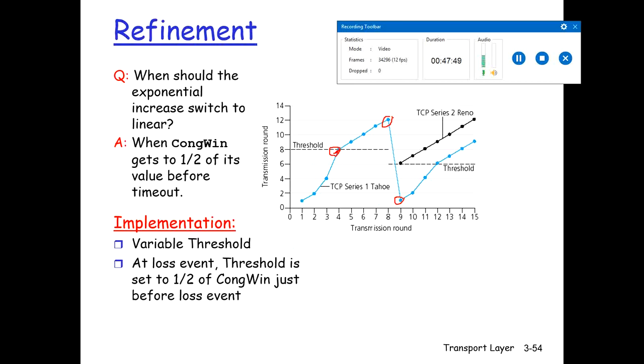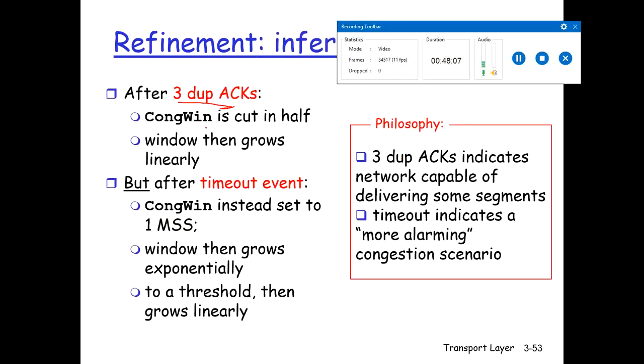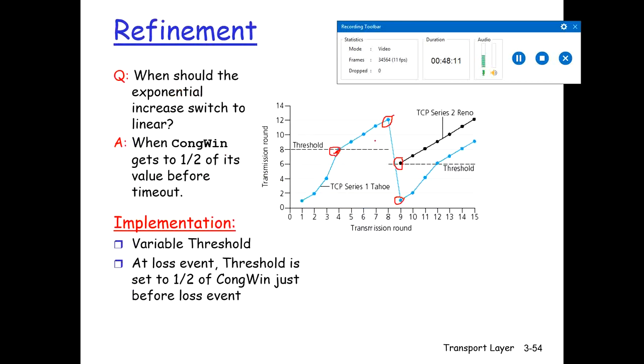But if at this point 3 duplicate acknowledgements are received, then the congestion window size is cut to half of the present congestion window size. The present congestion window size is 12, and it is cut in half, which is 6. After that it grows linearly: from 6 to 7, 7 to 8, 8 to 9, 9 to 10, and so on.